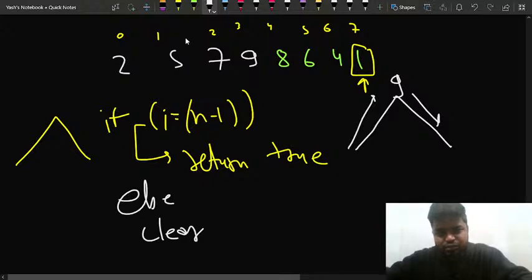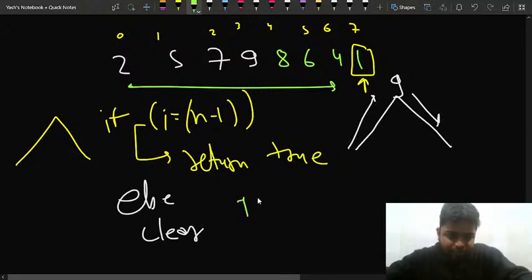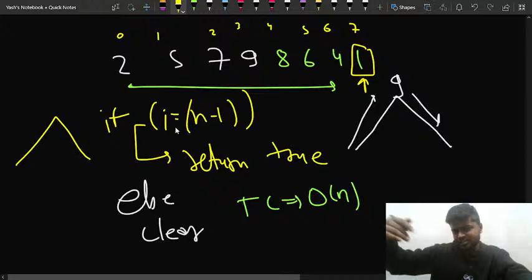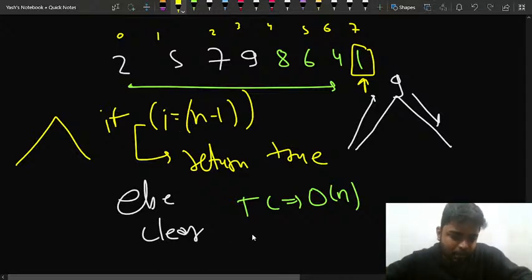Now, since I just traversed through this complete array exactly once, the time complexity of this particular approach is going to be order of n. And since we are just using a pointer, that is i, to check for the increasing part first and then the decreasing part, the space complexity is order of 1, that is constant, right?